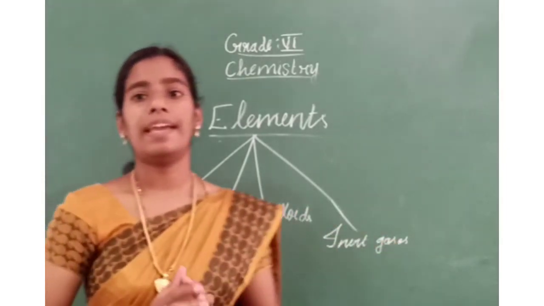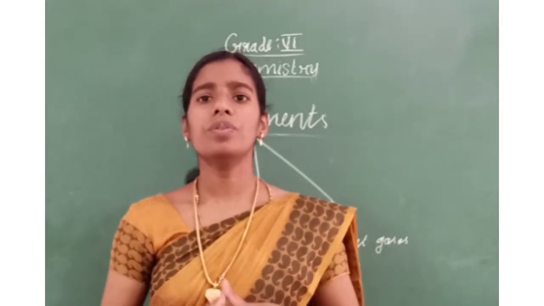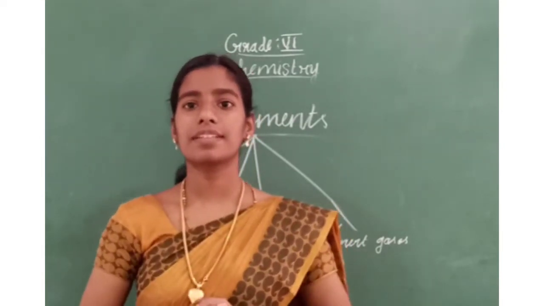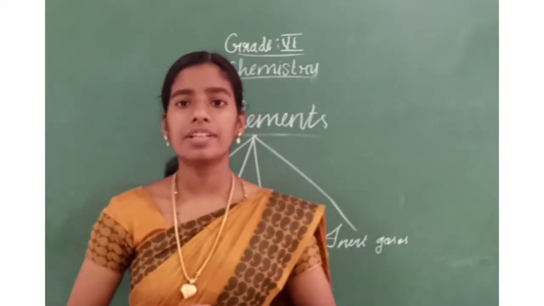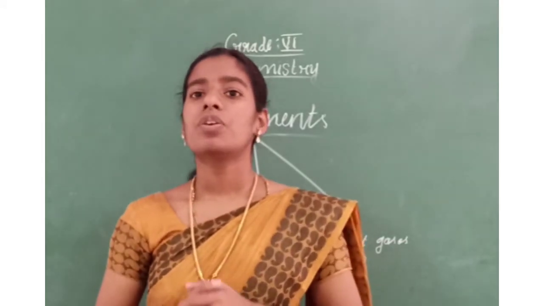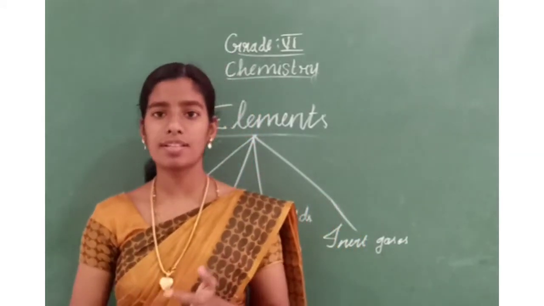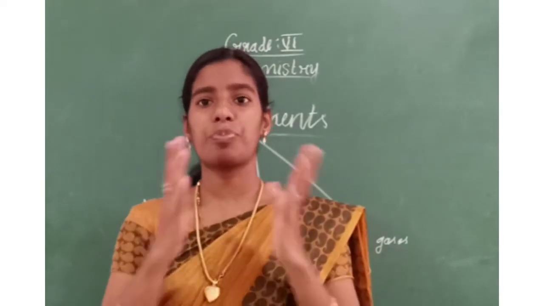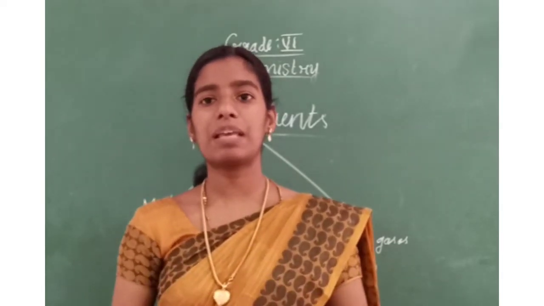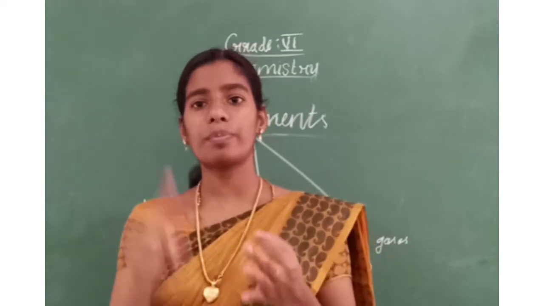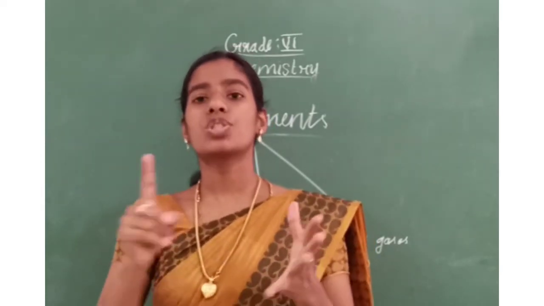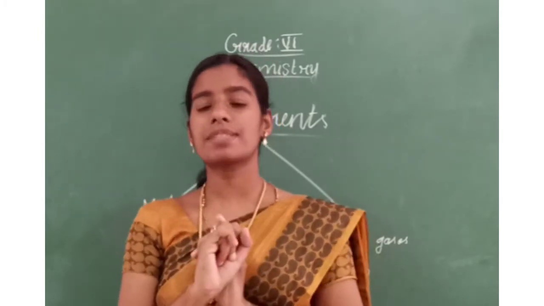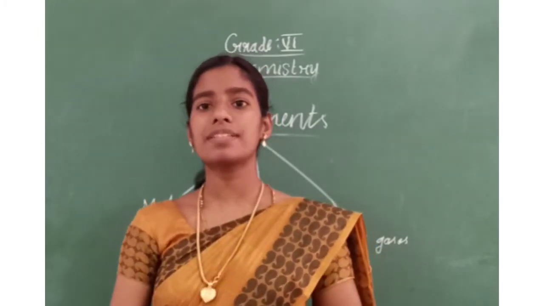Now, what are the things we have learned in today's class about elements? What is an element? Elements are pure substances made up of the same type of atoms. Examples: hydrogen, nitrogen, carbon, oxygen, phosphorus, sodium, silver, etc. How do we represent elements?